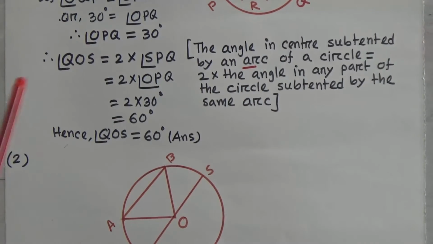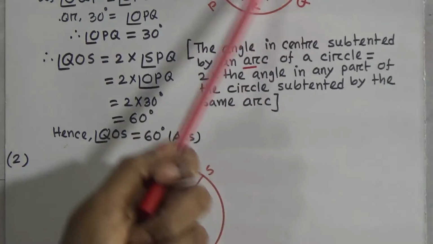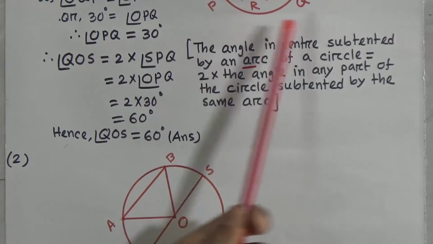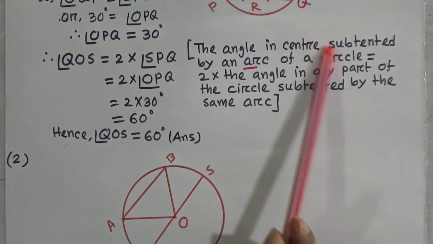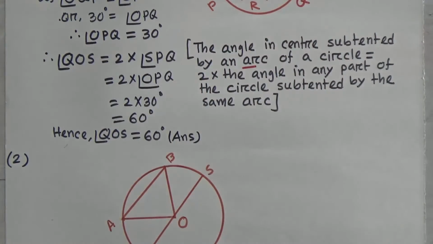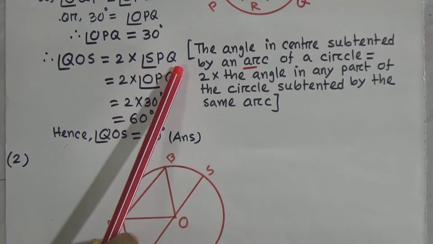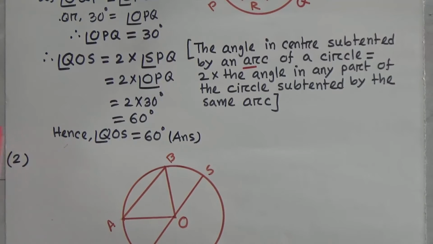Therefore, we can say QOS equal to what? 2 times of SPQ. Okay, 2 times of SPQ. Now 2 into SPQ equal to what? SPQ equal to OPQ.